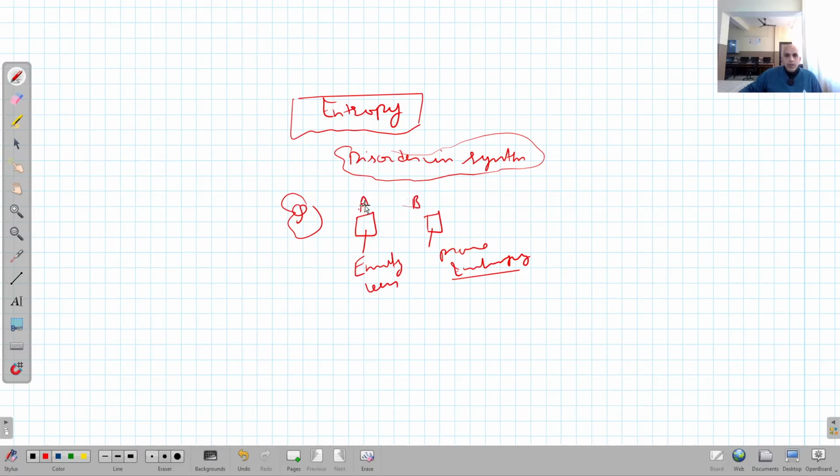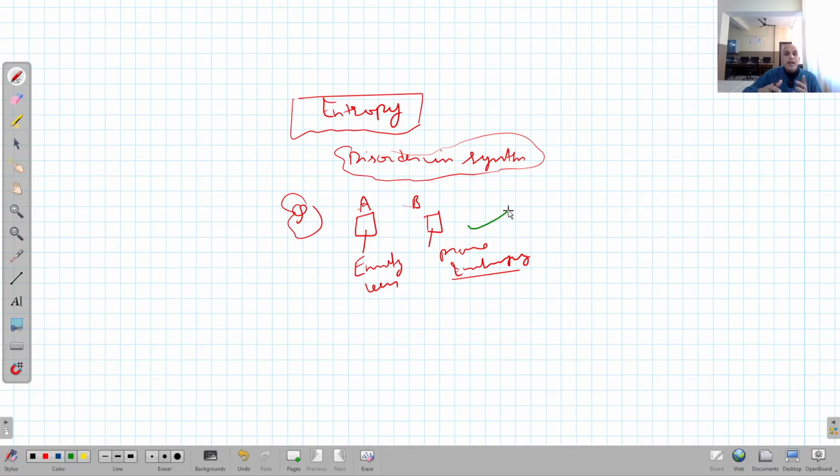So if we look at these two systems from the thermodynamic point of view, if this system has more entropy, this system will have less heat energy that can be converted into work. In other words, entropy represents the amount of energy that is not available for doing work. More entropy means less energy for doing work, or more energy that is not useful for doing work. This can be said.